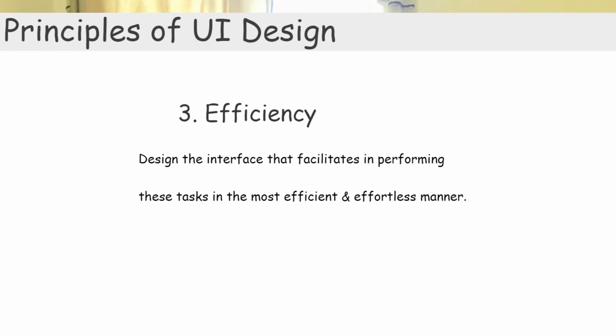Principle number 3 says that the design should be efficient. So you can build the most beautiful user interface of your application in the world. But if the path that the user is taking to accomplish their task is difficult, then it is going to frustrate them. So the number of steps the user has to take in order to accomplish their task should be minimal. Design the interface that facilitates performing these tasks in the most efficient and effortless manner.